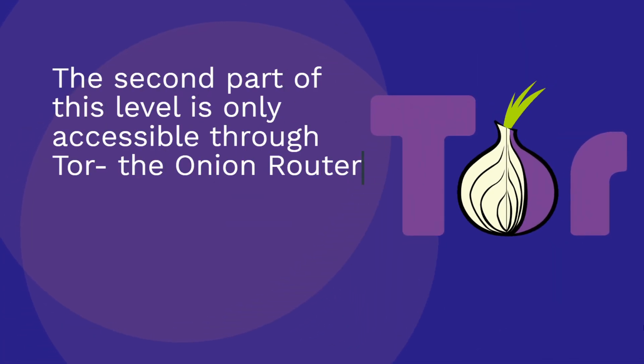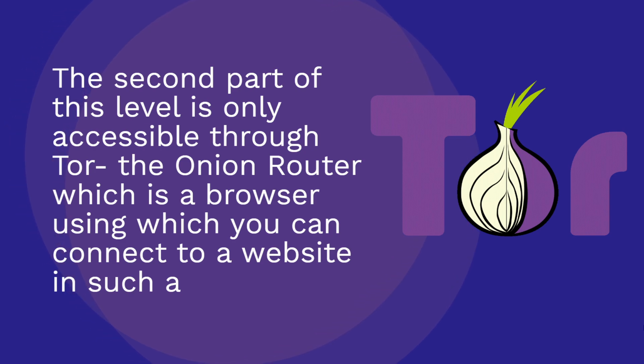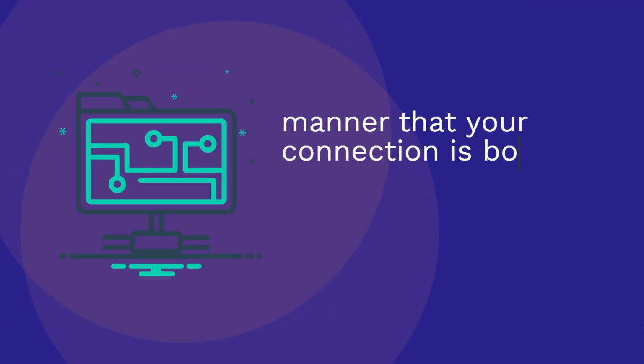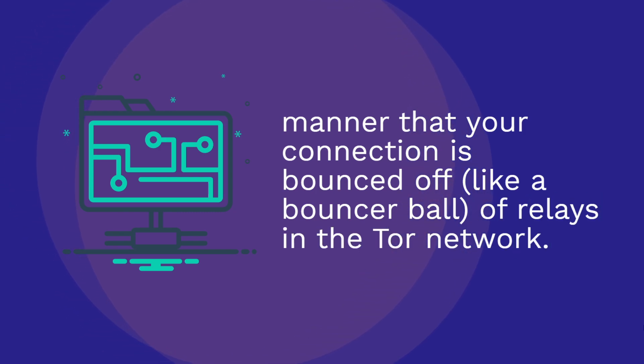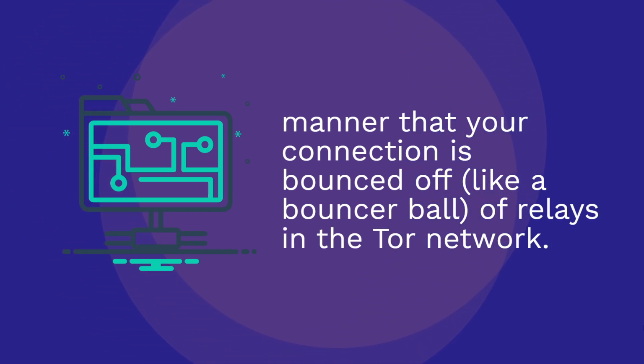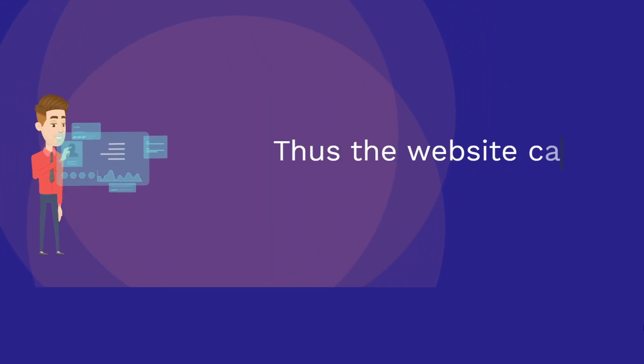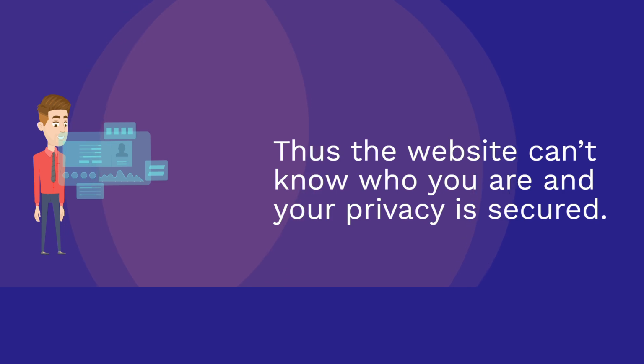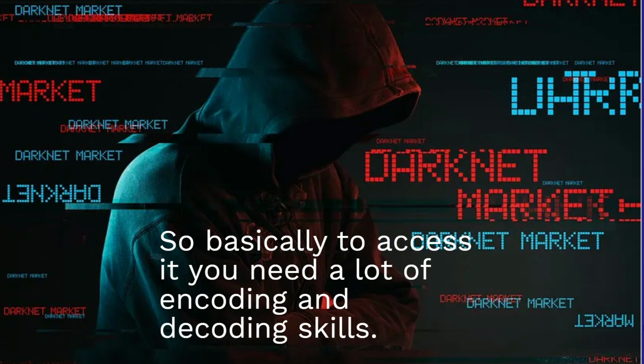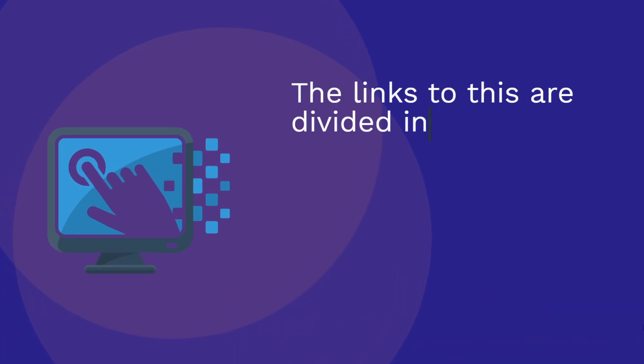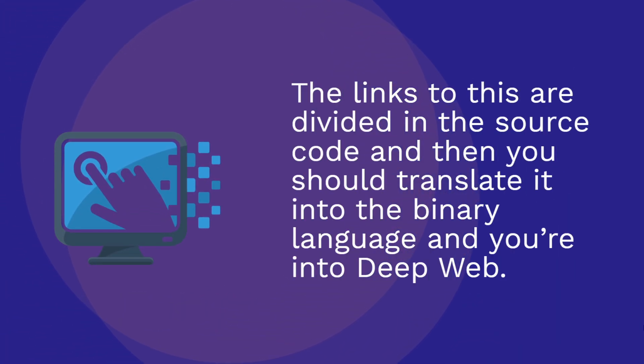The second part of this level is only accessible through Tor the Onion router, which is a browser using which you can connect to a website in such a manner that your connection is bounced off, like a bouncy ball, off relays in the Tor network. Thus the website can't know who you are and your privacy is secured. So basically, to access it you need a lot of encoding and decoding skills. The links to this are divided in the source code, and then you should translate it into the binary language and you're into the deep web.